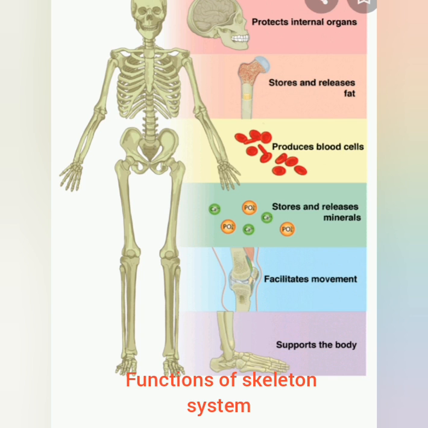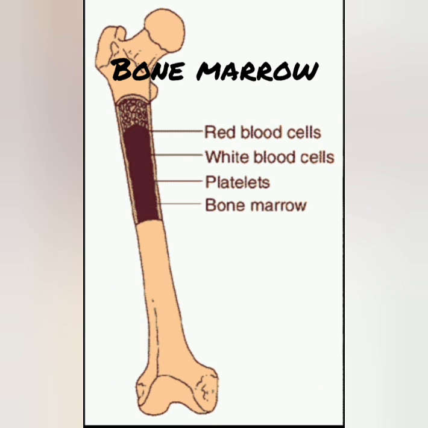Functions of the skeletal system. The bones of the skeleton give shape, strength and support to our body. It protects the soft internal organs of the body. The skull protects the brain and the backbone protects the spinal cord. The rib cage protects the lungs and the heart. The long bones of the skeleton are hollow and filled with a soft fatty substance called bone marrow. Bone marrow makes the blood cells of our body. White blood cells and red blood cells are produced by the bone marrow. The bones in the chest are thin and rounded. The head bones are flat and rounded.